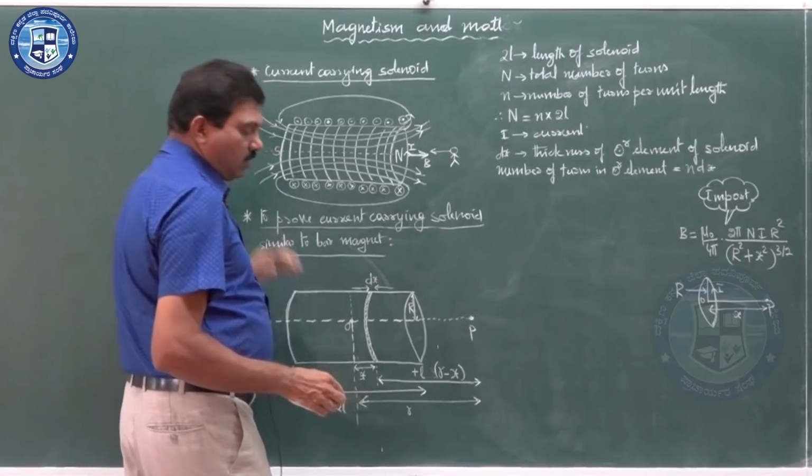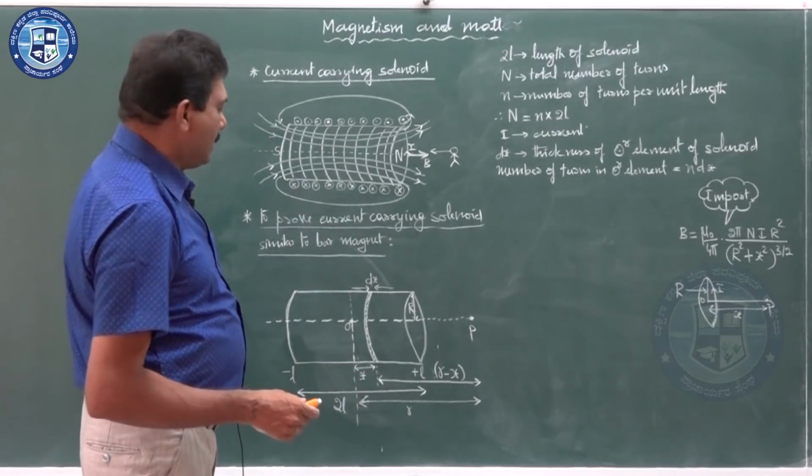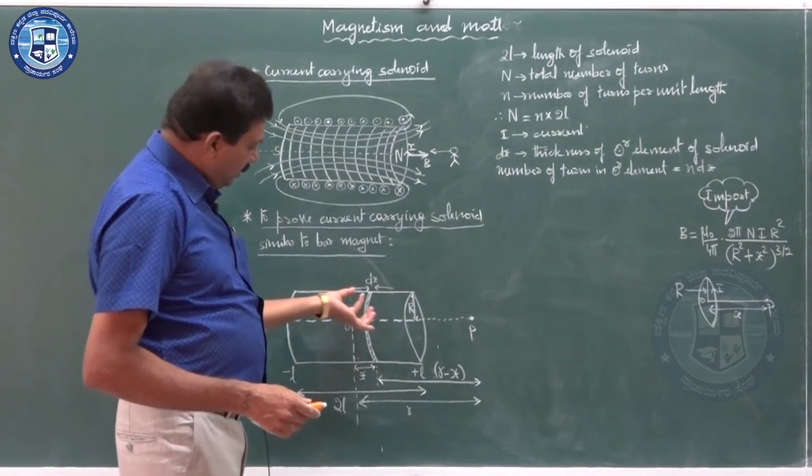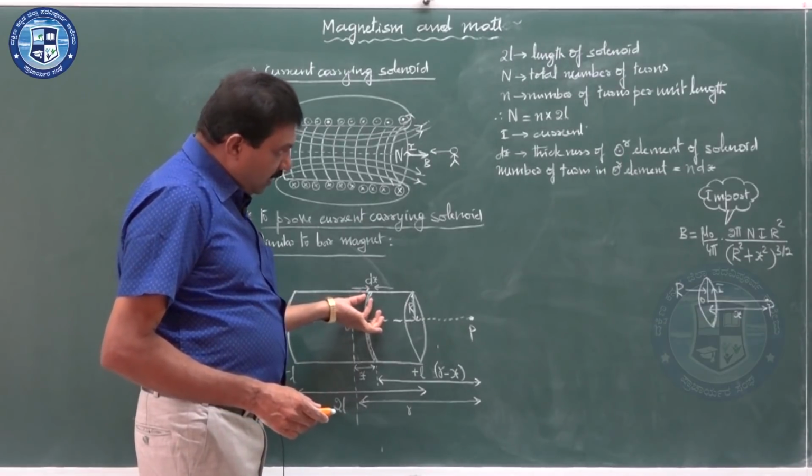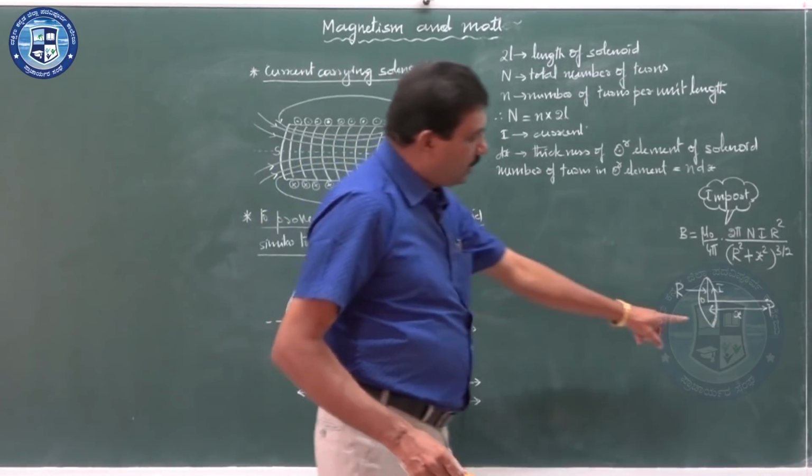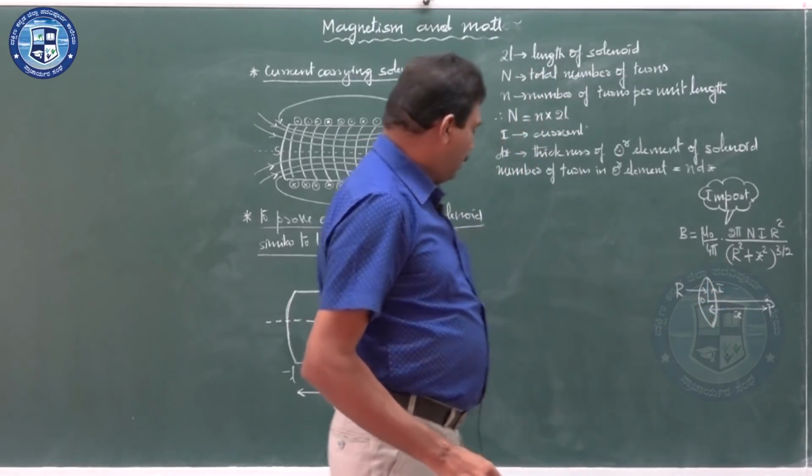The radius of the solenoid is also r. Now I am taking this circular current element as similar to a circular coil.